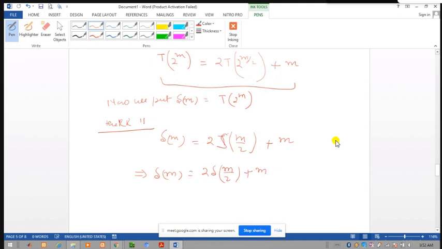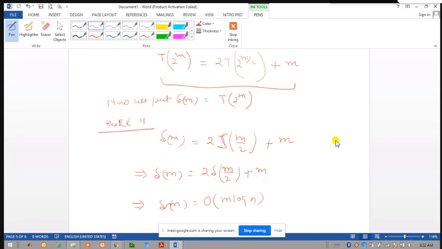Now here we know, you know the guess for this, and you can also prove it, that when Tn is written as 2 of Tn by 2 plus n, the guess is that Tn is equal to order of n log n. So here this means what? This implies the solution Sm is equal to, what will it become? Sm is equal to order of m log m.